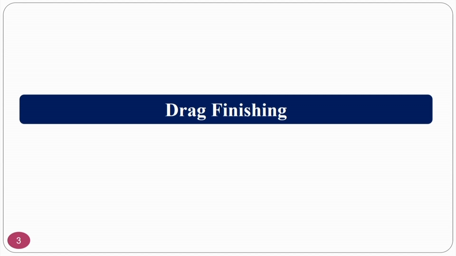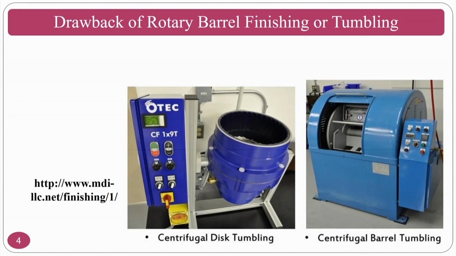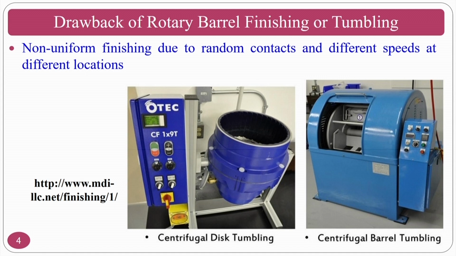So, drag finishing. Before going to that, you should know the drawback of the process that you have seen in the previous class. In the tumbling process, there are two varieties, and these two have certain problems. Before going to it, we will see what the problem is.